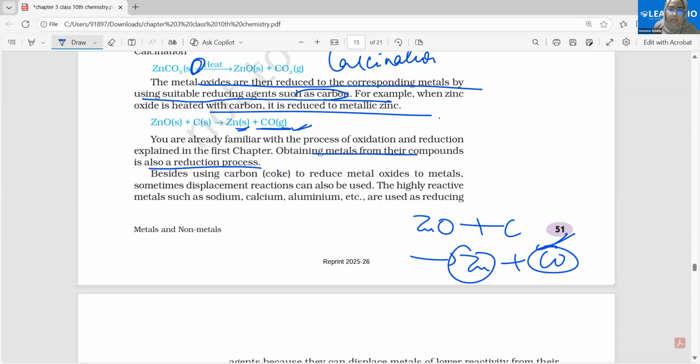I already explained this to you. Besides using carbon, which is nothing but coke, to reduce metal oxides to metal, sometimes displacement reactions can also be used.